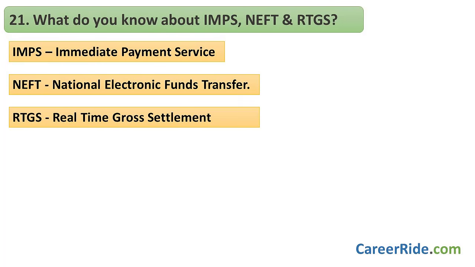Question number 21. What do you know about IMPS and NEFT? So IMPS stands for Immediate Payment Service. It is an instant payment interbank electronic funds transfer system that's available in India. The service is available 24/7, even on bank holidays. NEFT, it stands for National Electronic Funds Transfer. It is suitable for small money transfers. And in addition to both of these, you have RTGS also. RTGS stands for Real-Time Gross Settlement. It is suitable for larger value of fund transfers.